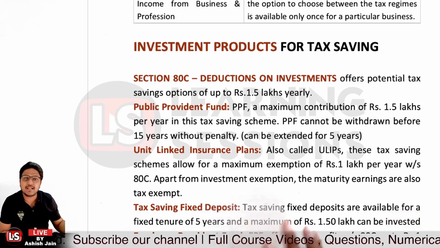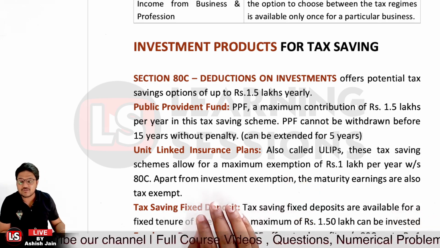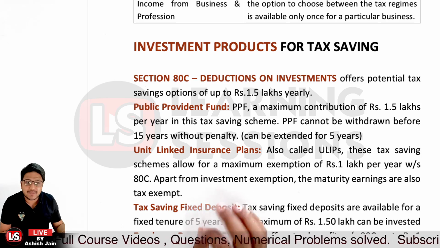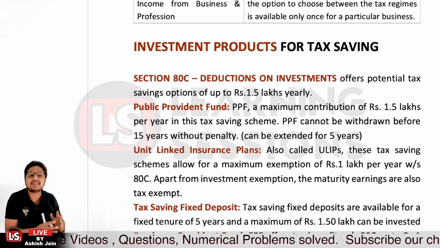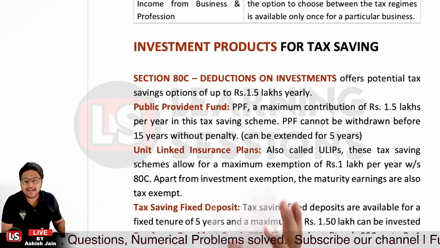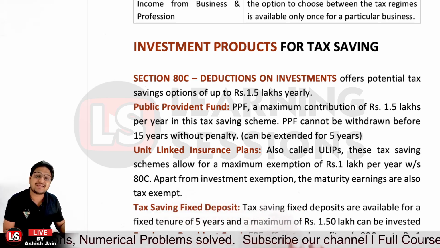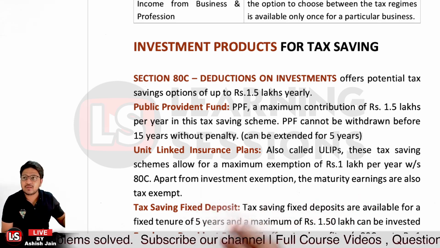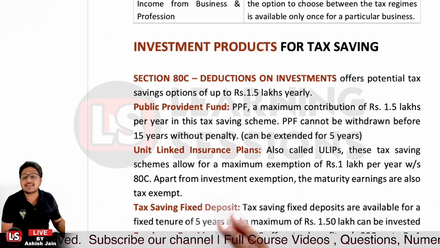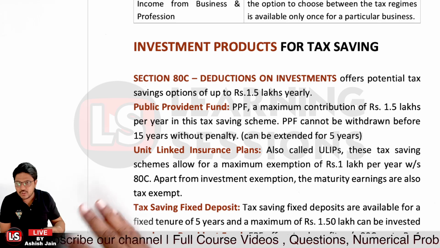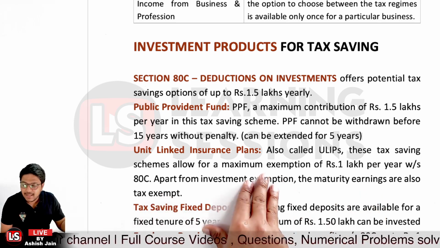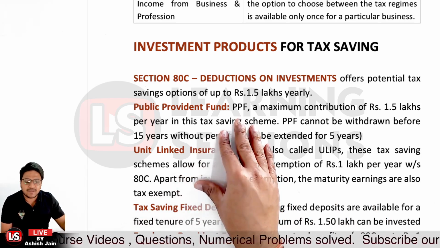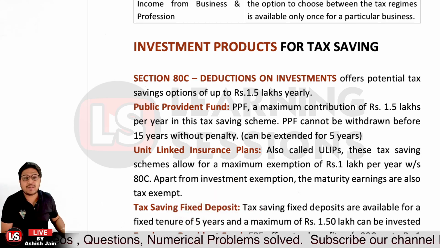And the second one is related to ULIP. ULIP is what? Unit linked insurance plan. ULIPs are tax saving schemes, and maximum exemption up to rupees 1 lakh is applicable under 80C. And apart from the investment exemption, the maturity earnings are also tax exempted. So whatever the maturity earning under the ULIP, that is also exempted from tax. And whatever interest is earned under the PPF is also not taxable, right? And further, it's related to tax saving FDR.